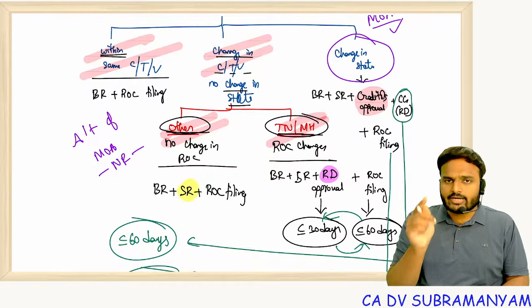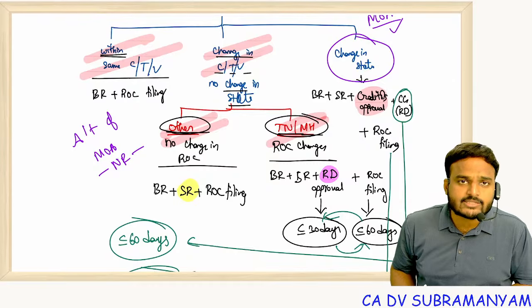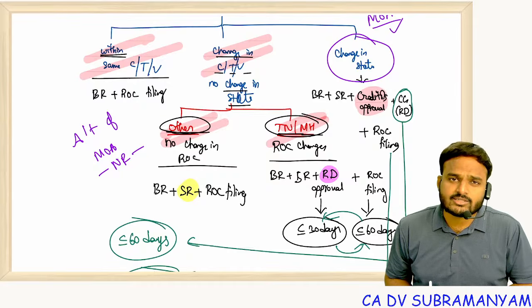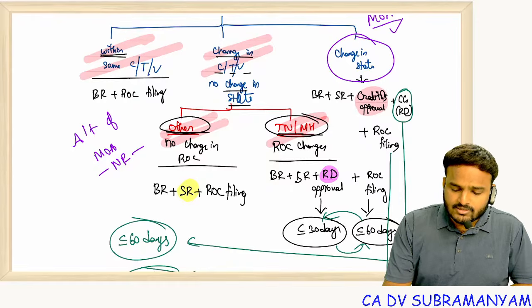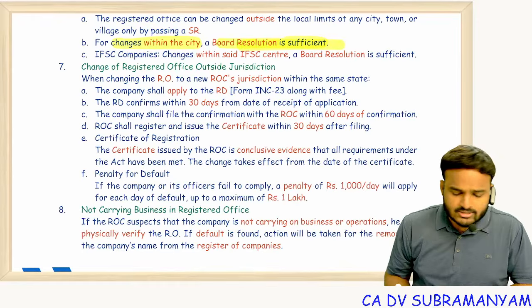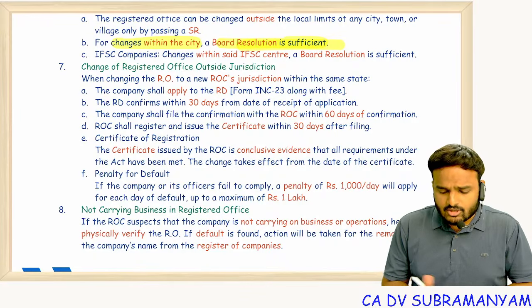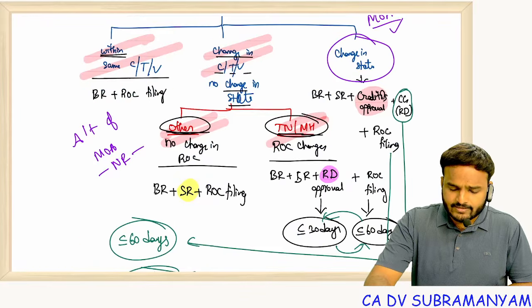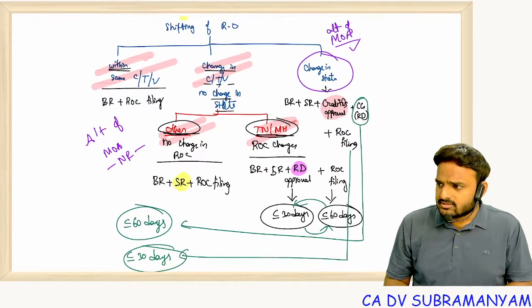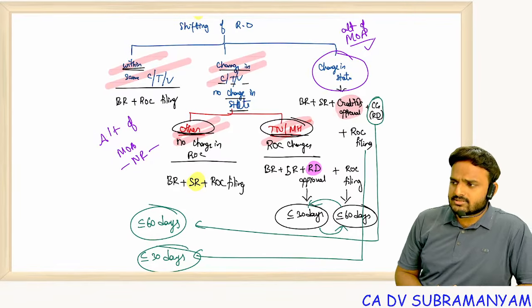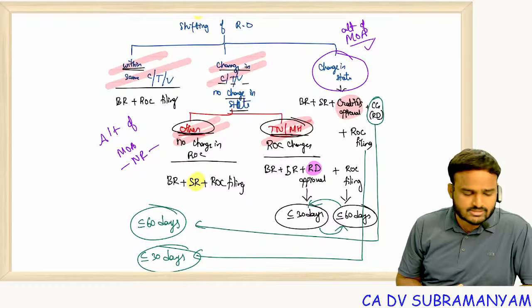So here you need to attach one extra document, that is a copy of minutes, and another document is a list of creditors, in the last case. So with this, Section 12 and shifting of registered office, everything is done. Just take a screenshot of it.